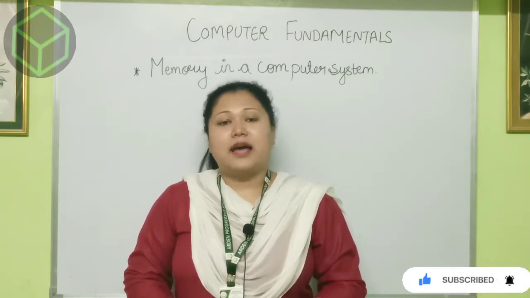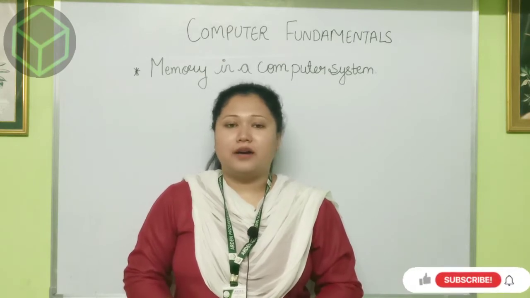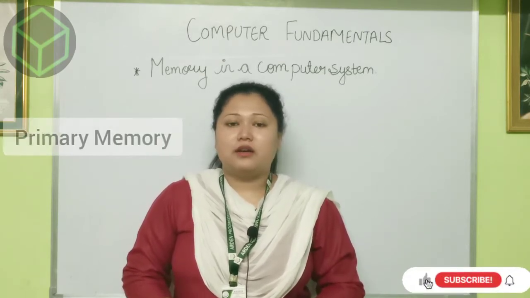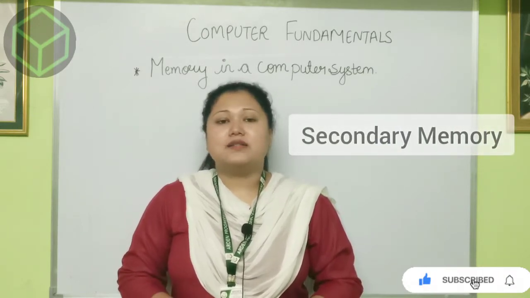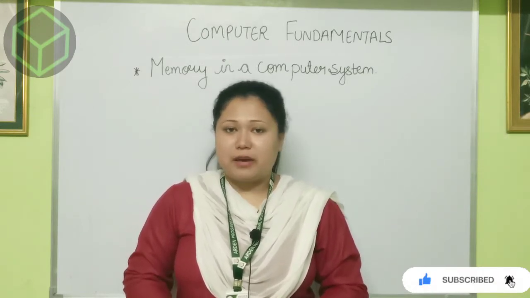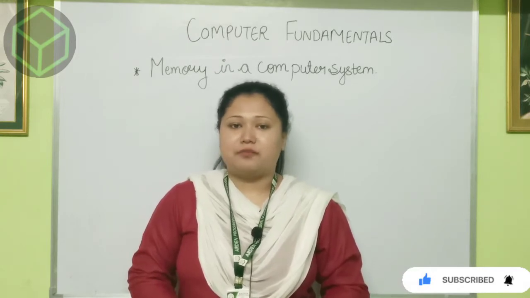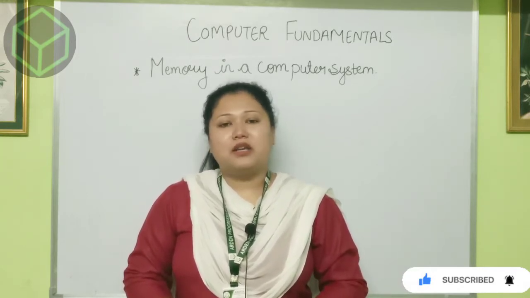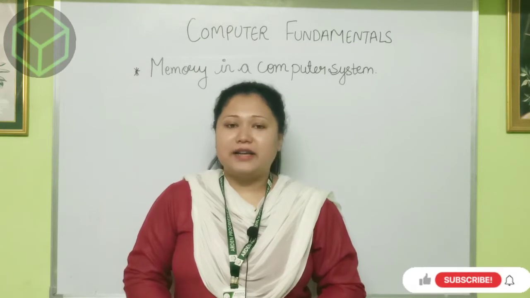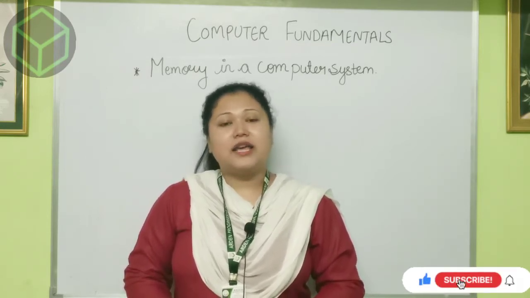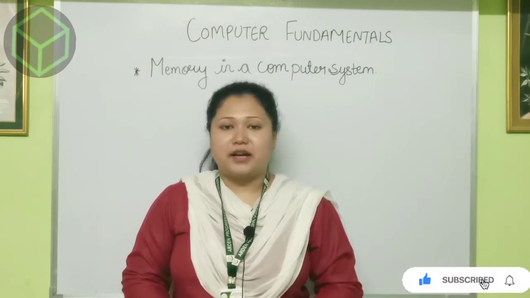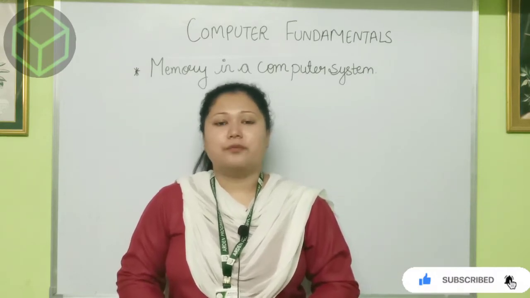Computer memory can be divided into two parts, primary memory and secondary memory. Primary memory is also known as internal memory or main memory. Primary memory stores data directly from the computer system. Primary memory is again categorized into two different types, RAM and ROM.